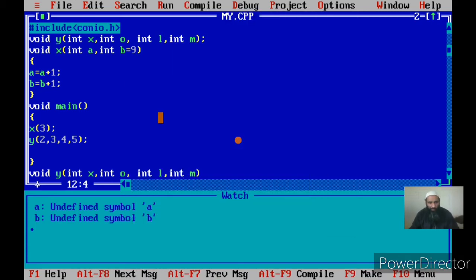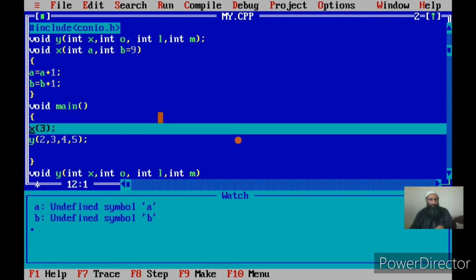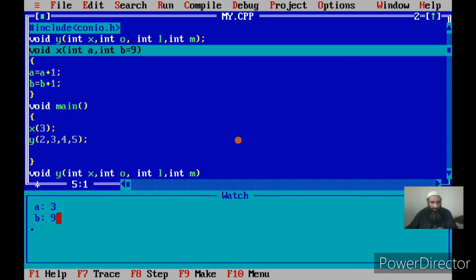Why is there no error? Even though we have given one actual argument less, we have already specified the default value for b and that value is 9. Once I use F7, you see here I am making a call to x, and if you see the values of a and b, the value of a has been taken as 3 and the value of b has been taken as 9.